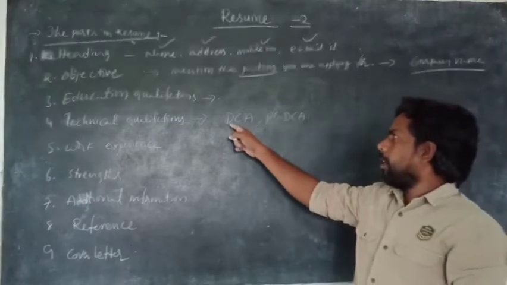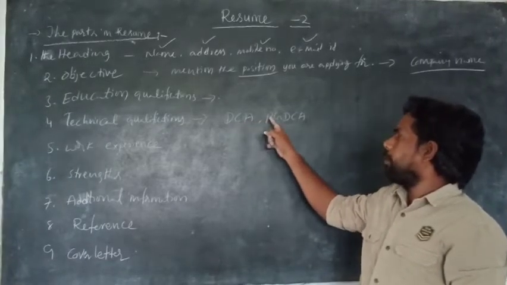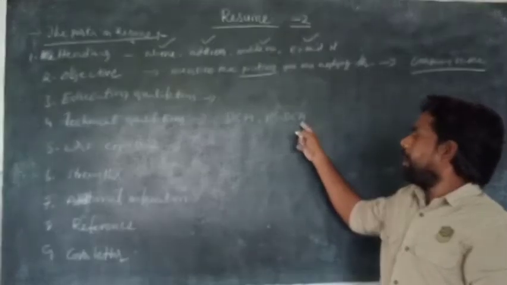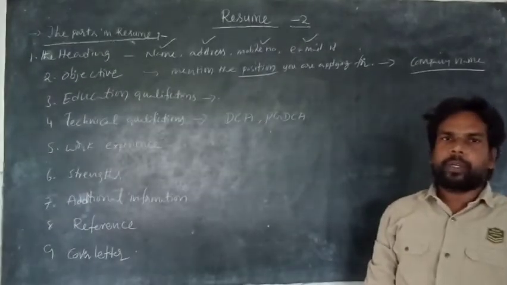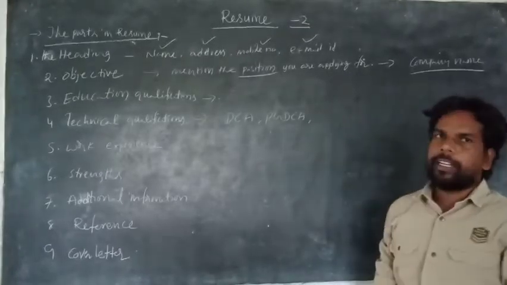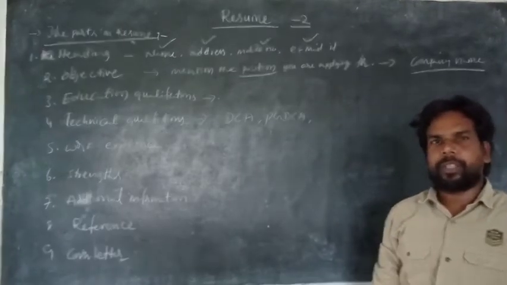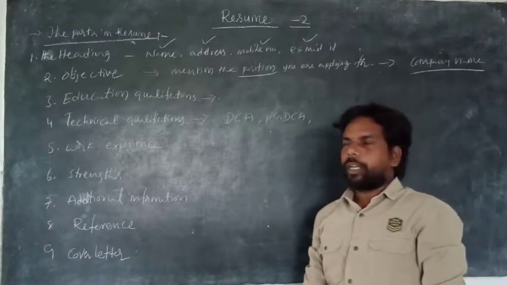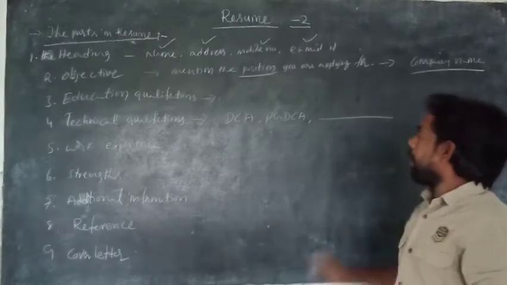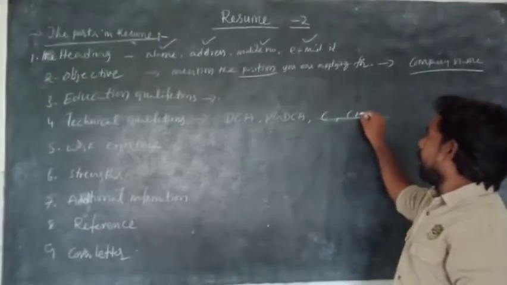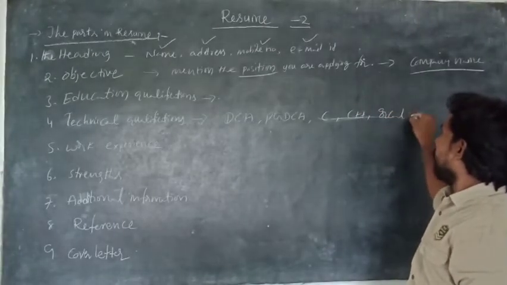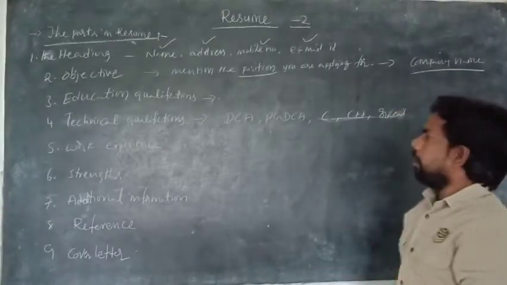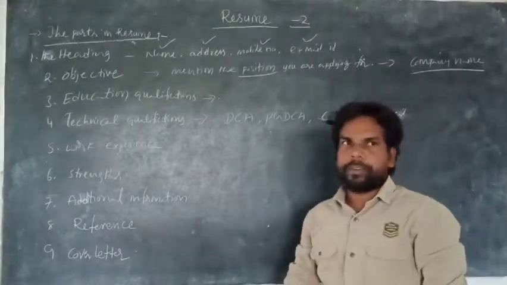DCA means diploma in computer application, and PGDCA means postgraduate diploma in computer application. If you learned any languages, you can write Java, Oracle, C, C++. Is it clear? This is the technical qualifications.